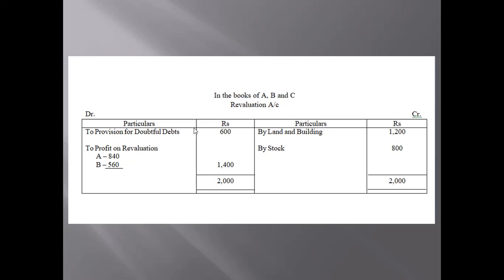Stock is to be increased to 9,600. Previously the amount of stock was 8,800 and now the present value is 9,600. So it is increasing by 800, right, on the credit side.